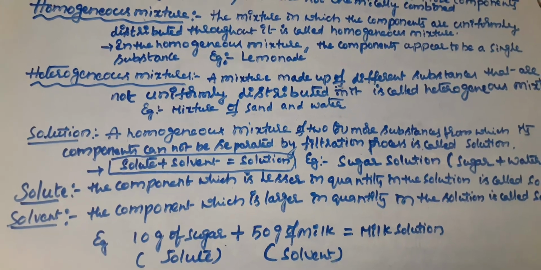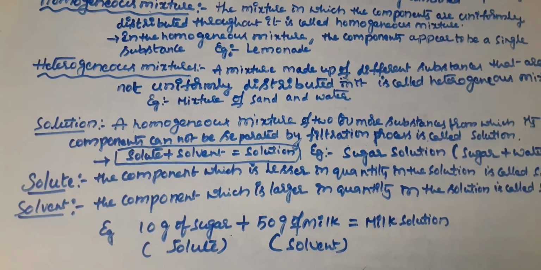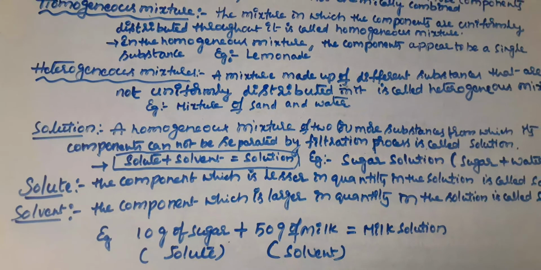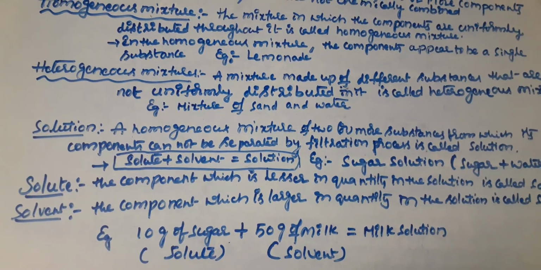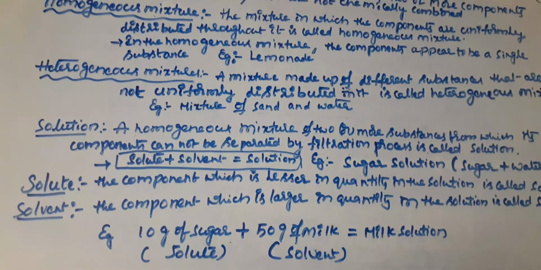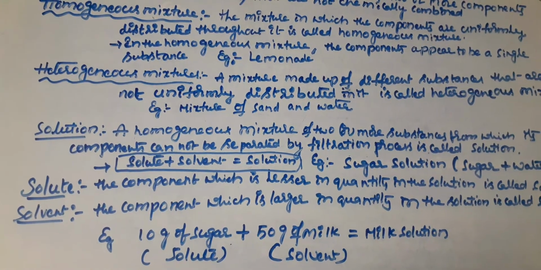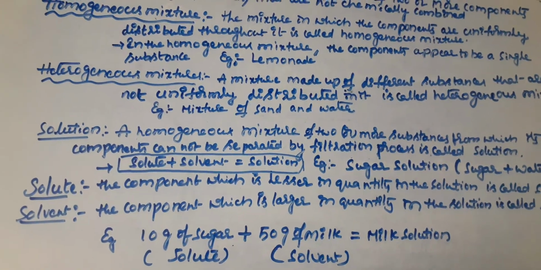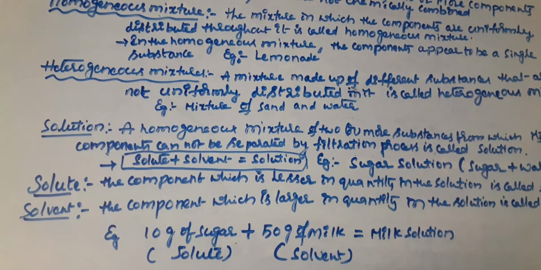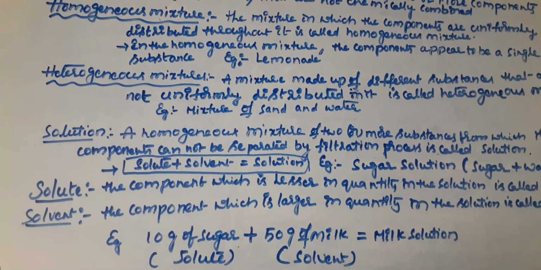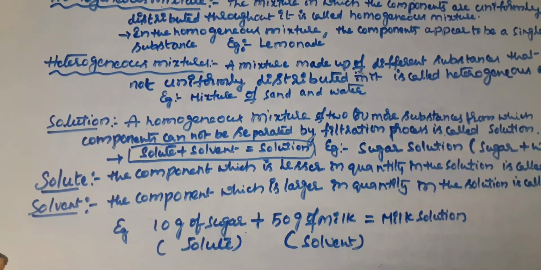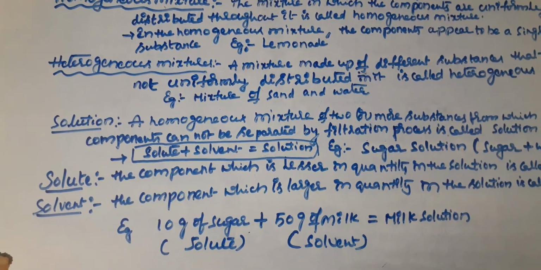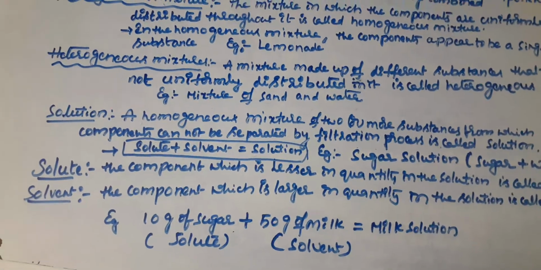For example, sugar solution, salt solution. Sugar on dissolving in water gives a sugar solution, salt on dissolving in water gives a salt solution. By the method of filtration we cannot separate sugar from water, and also after dissolving salt in water we cannot separate salt from water, so it is a solution. Solution is equal to the sum of solute plus solvent. But what is solute and what is solvent?